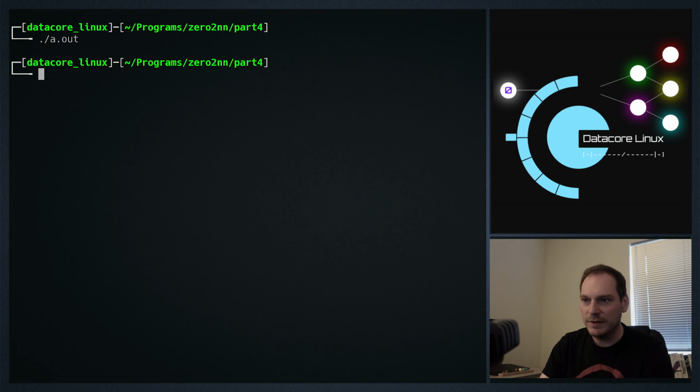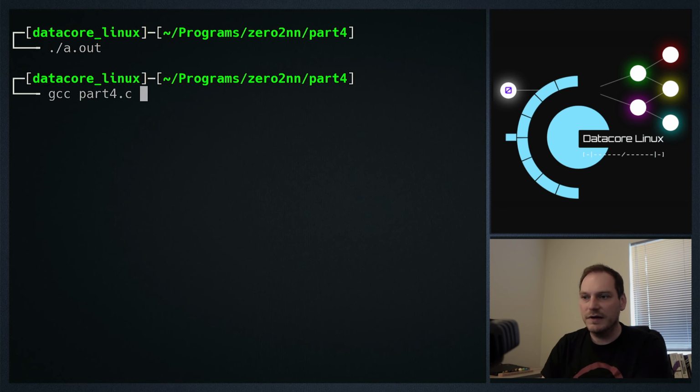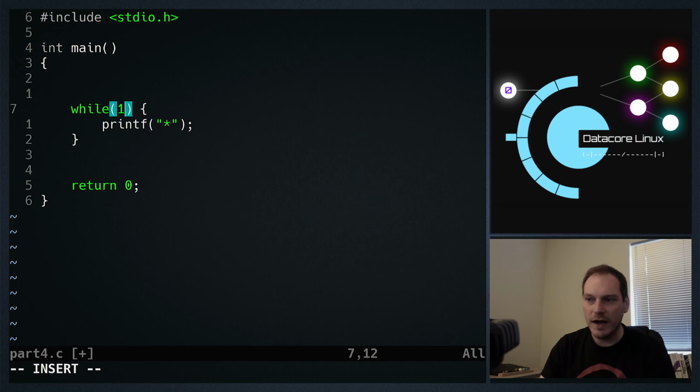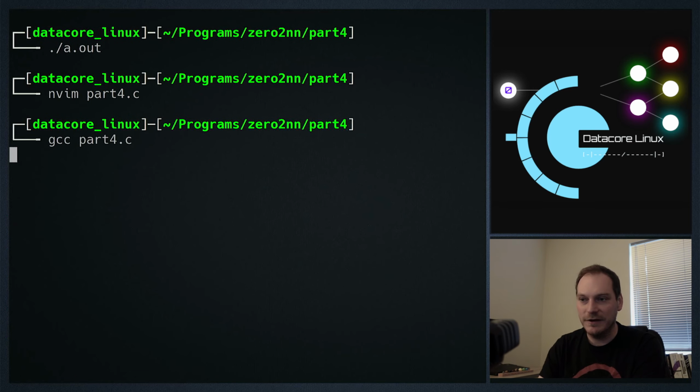Shall I zoom in a little bit? Because we might have to zoom out again in a bit. If I put while 1, which is the equivalent of saying while true, then this loop body is going to run forever. And again, we can confirm that.